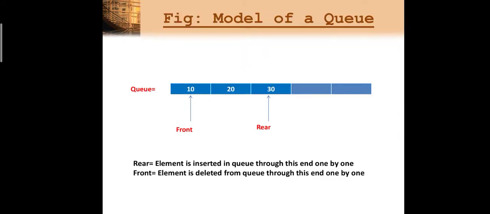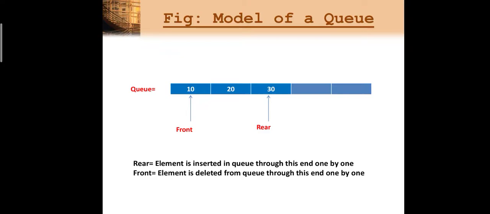Now, how does our queue look? What is the model of a queue? Here we are implementing our queue with the help of an array. Here I have a queue of size 5. I can store 5 elements inside my queue, out of which I have already inserted 3 elements: 10, 20, 30.